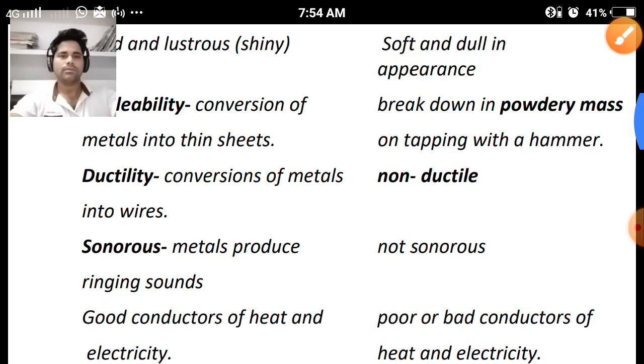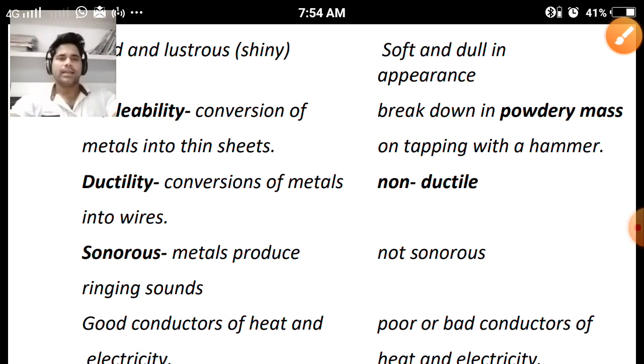Clear? So we can take the example of iron, copper, zinc. These metals are malleable and they can bear the pressure or force when we apply it on them. So they can be converted into thin sheets.